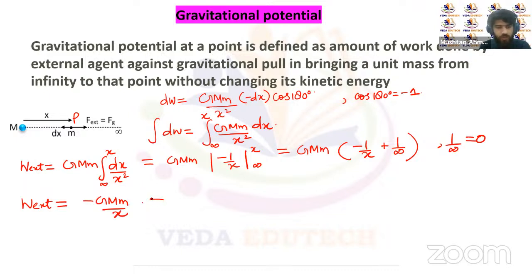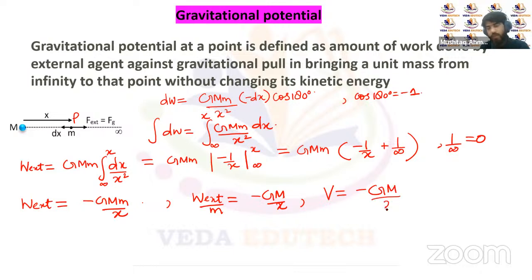And this is the work done per unit mass, that's W external upon m, which is equal to minus GM upon x, right? And this is what we call the potential. This is the gravitational potential denoted by V, right? So the gravitational potential due to a point mass is minus GM by x, right? So this is the gravitational potential at this point P. So minus GM by x is the gravitational potential due to the point mass M at a distance of x.